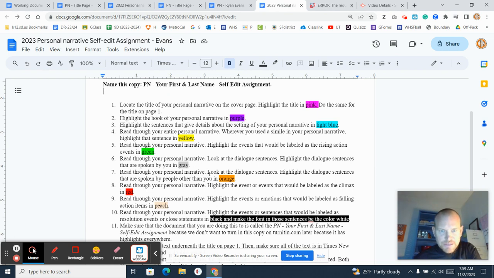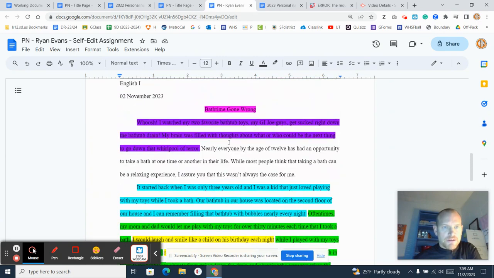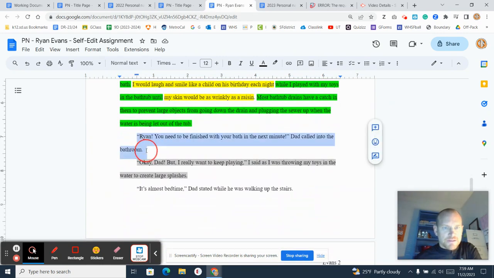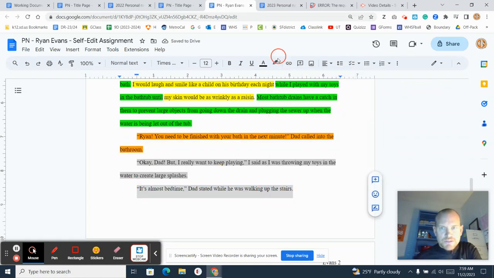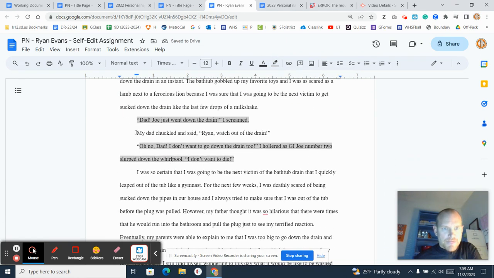Anything that was said by somebody else needs to be in orange. So I'll go back up to my dialogue. Okay, here it is. This is said by my father. So we're going to go in orange. This one's in orange. And this one is in orange. There we go. Moving on.